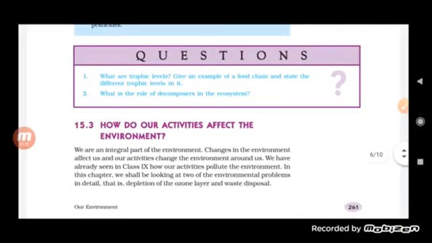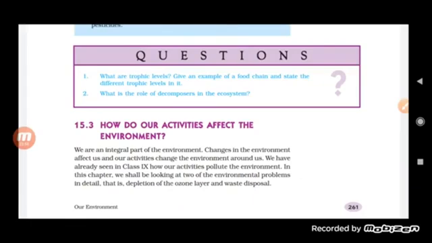Here one question is, what are the trophic levels? Basically, each level included in the food chain is called a trophic level, which is divided into first, second, third or fourth trophic level. Give an example of a food chain and state the different trophic levels in it. We can give any example of a food chain. It can be an aquatic food chain or a terrestrial food chain, and we can divide it into the first, second, third and fourth levels.